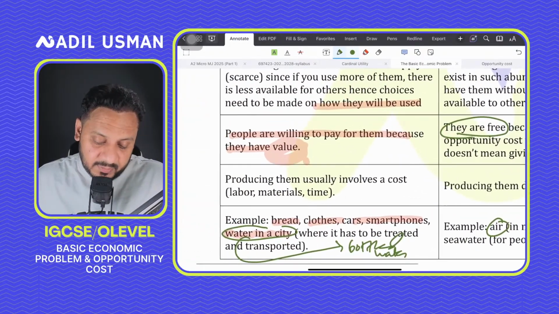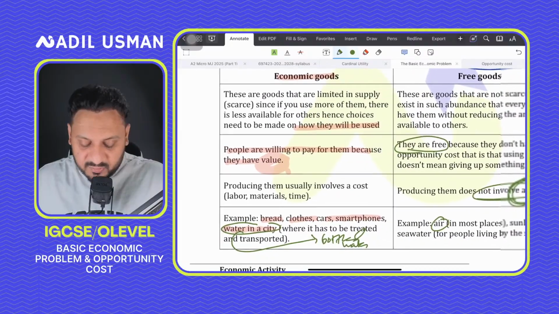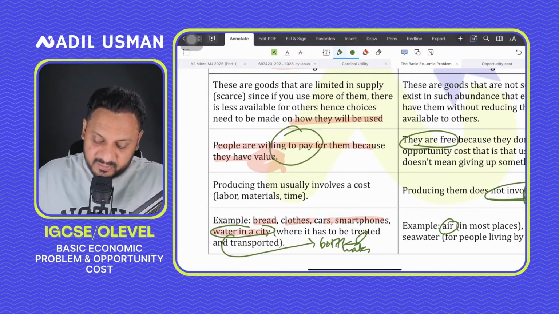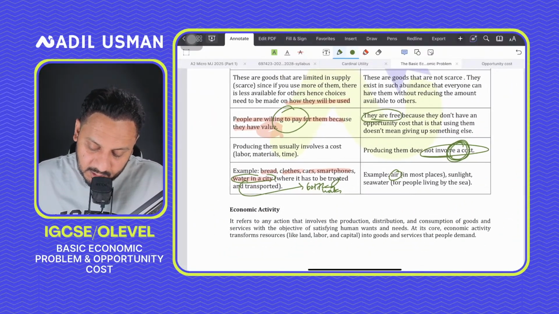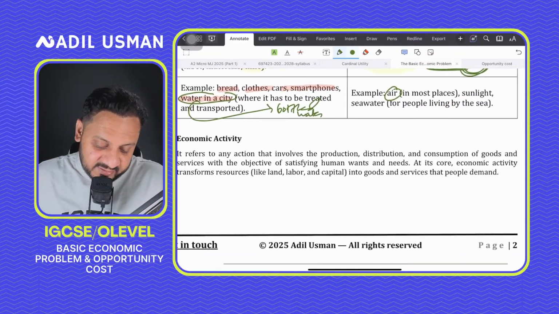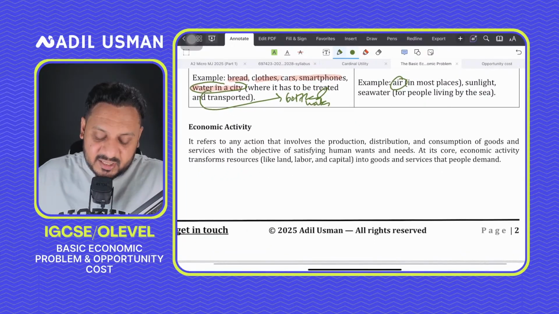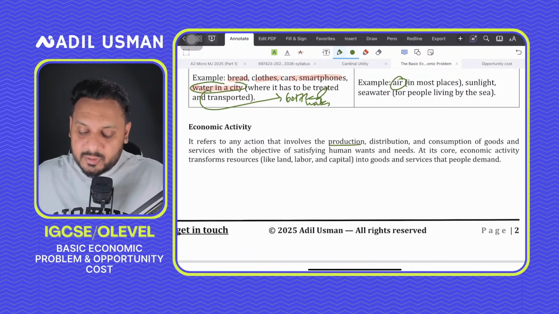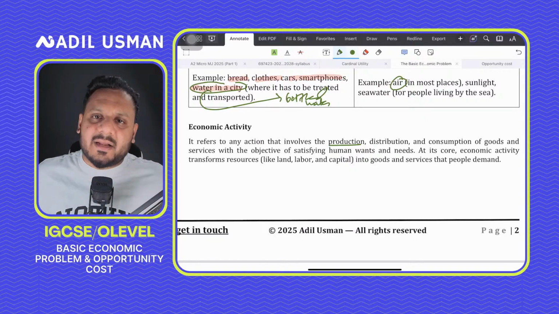But in terms of economic goods, we can produce them, it involves a cost, and we can sell them to those who are willing to pay for them, right? Another thing, guys, you need to understand is the definition of economic activity. So economic activity involves producing something, distributing, selling, consuming. So that's what economic activity is.